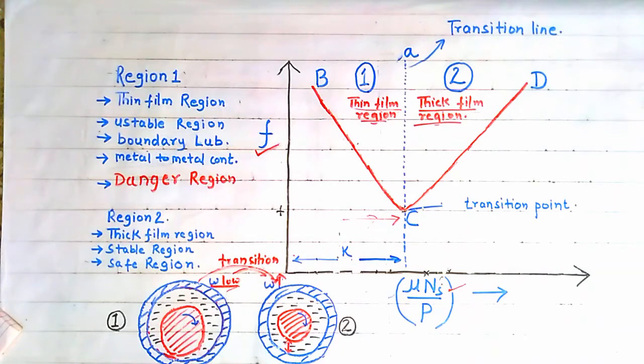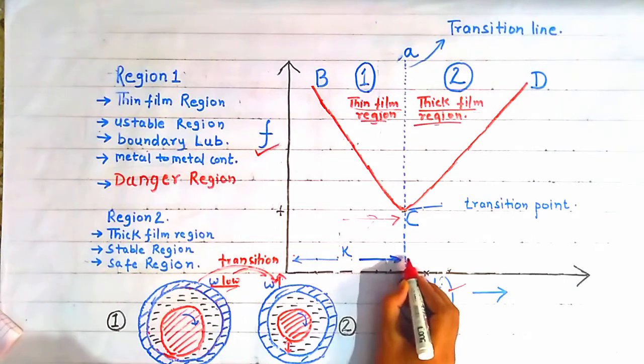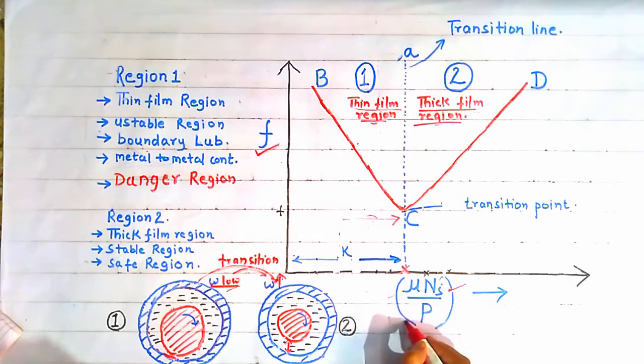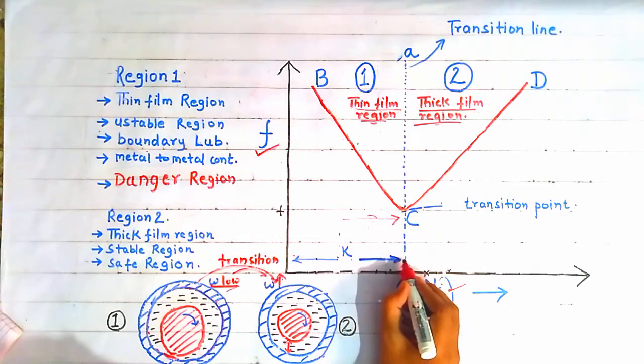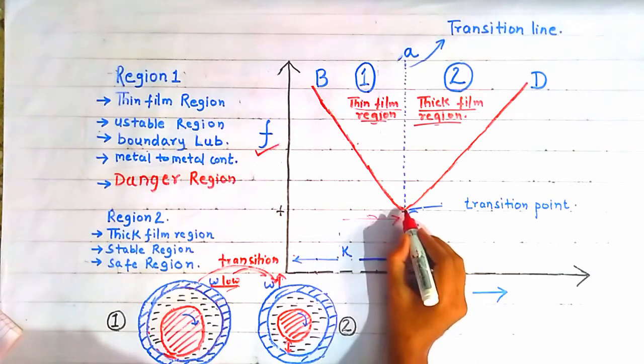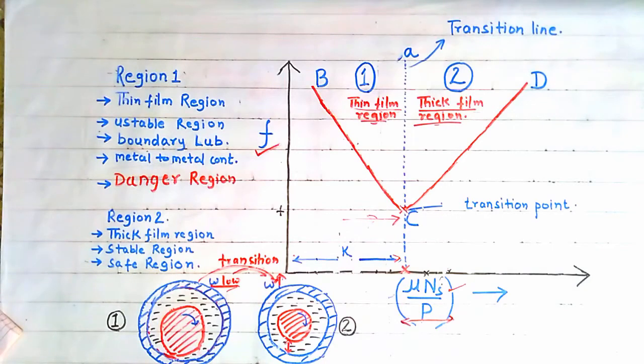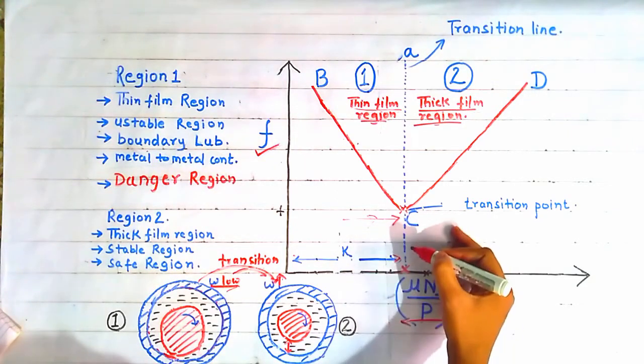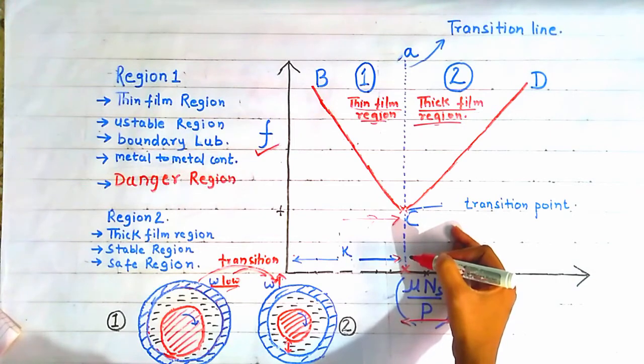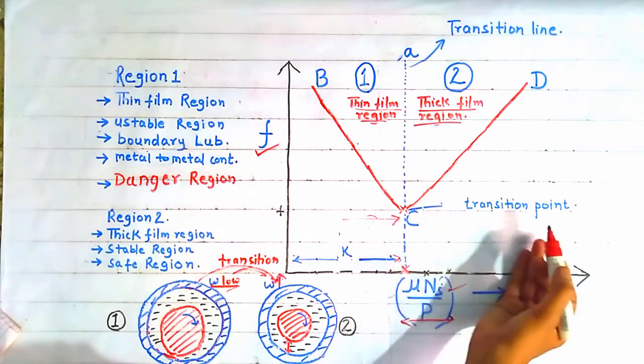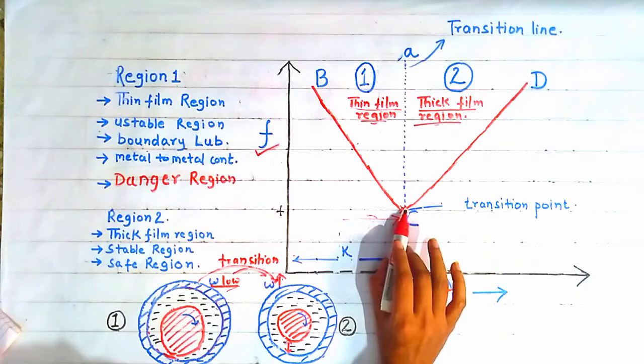Now as the speed of the journal increases further and mu n by P becomes equal to a value K, that is this value, when the value of mu n by P becomes equal to K, we reach point C. Okay, then this is the position of transition from thin film region to thick film region. So this point C is called a transition point because it is lying at the transition line.